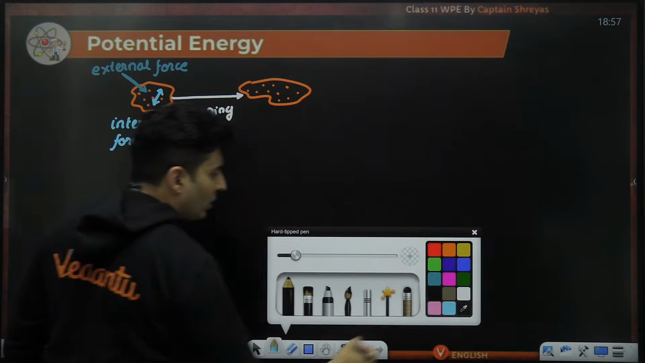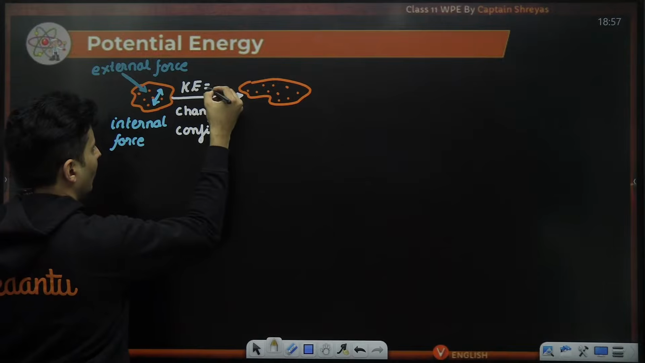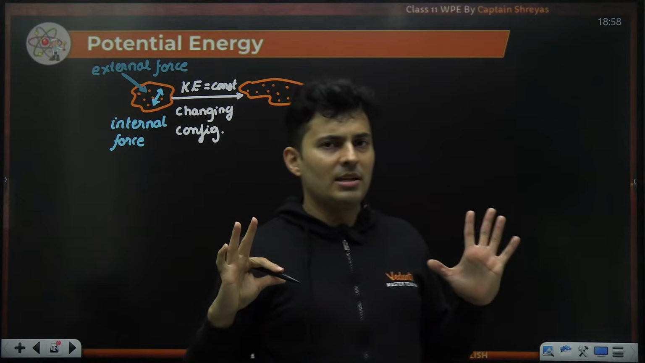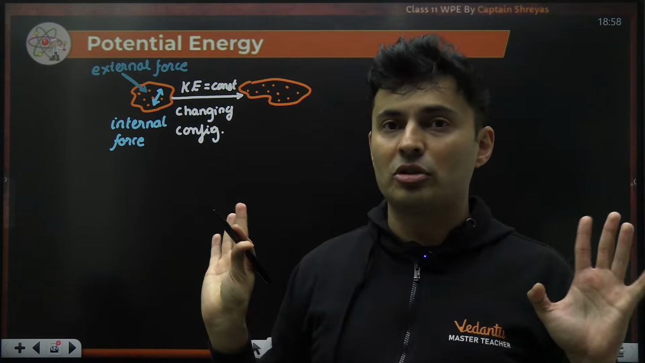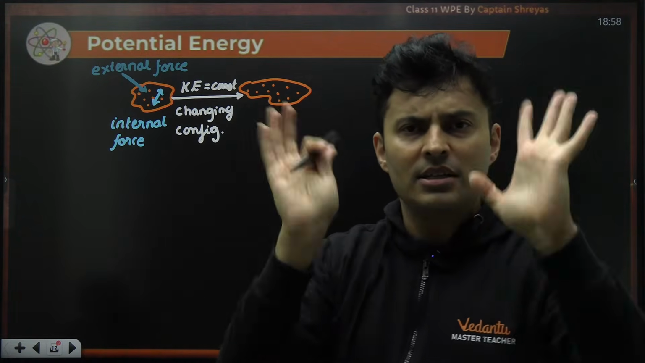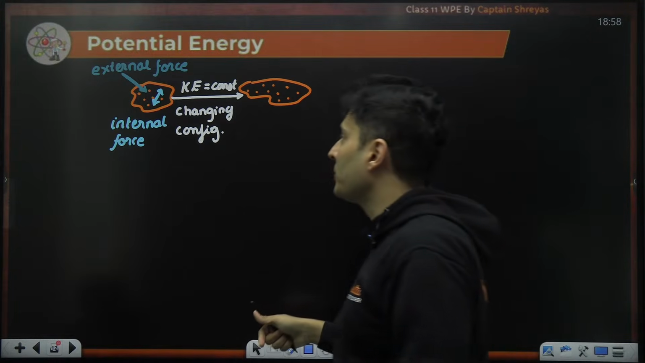But while changing the configuration, please remember, kinetic energy was constant, because I am interested only in looking at the potential energy. So I don't want other things to change. Chemical energy, biological energy, and so on should not change. Every other energy is the same. Only potential energy is changing because I want to make that calculation right now.